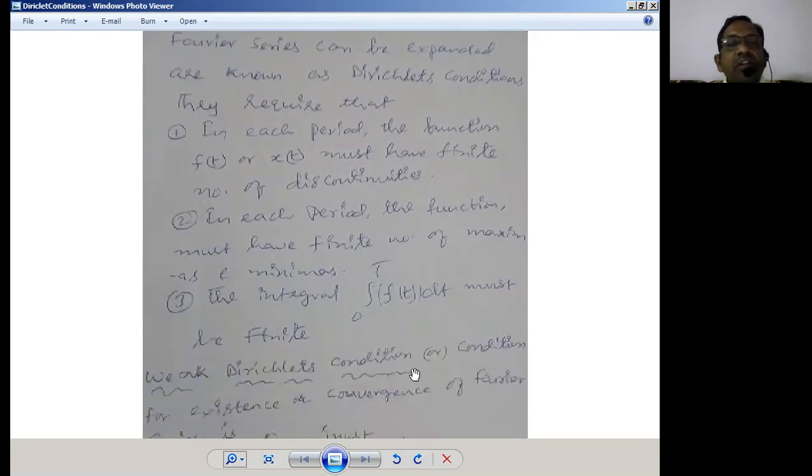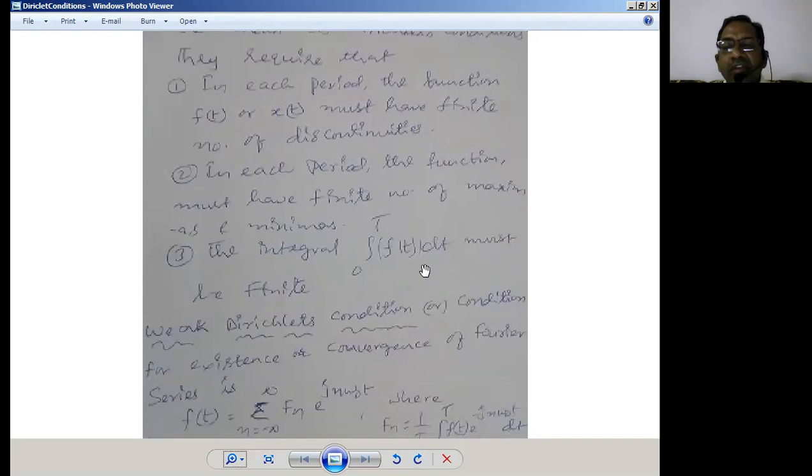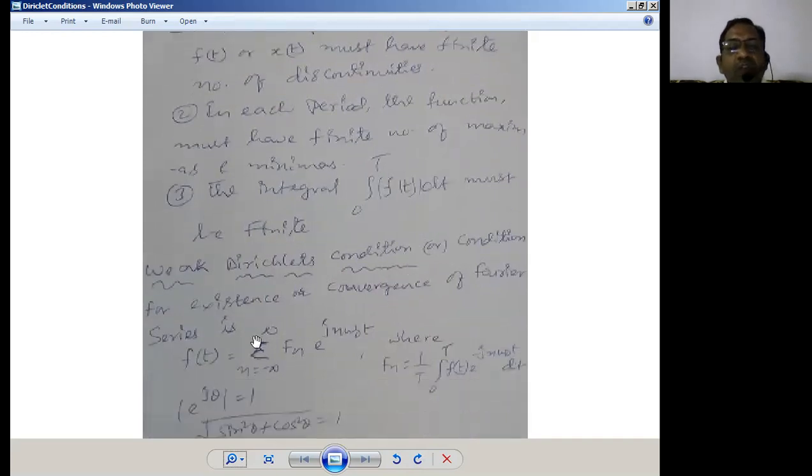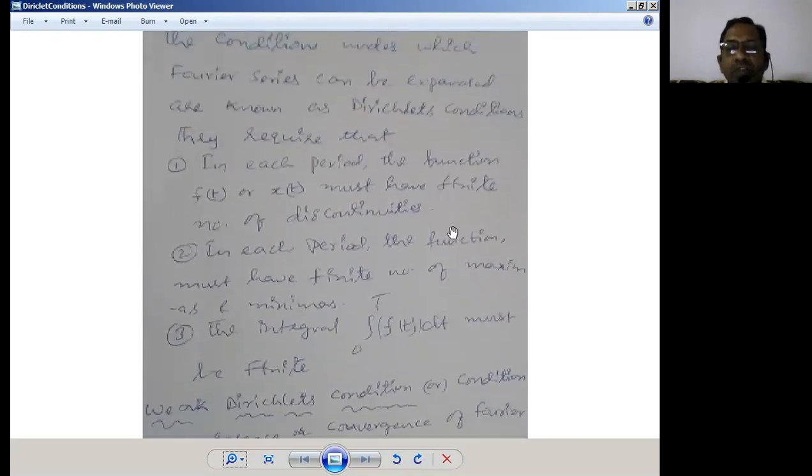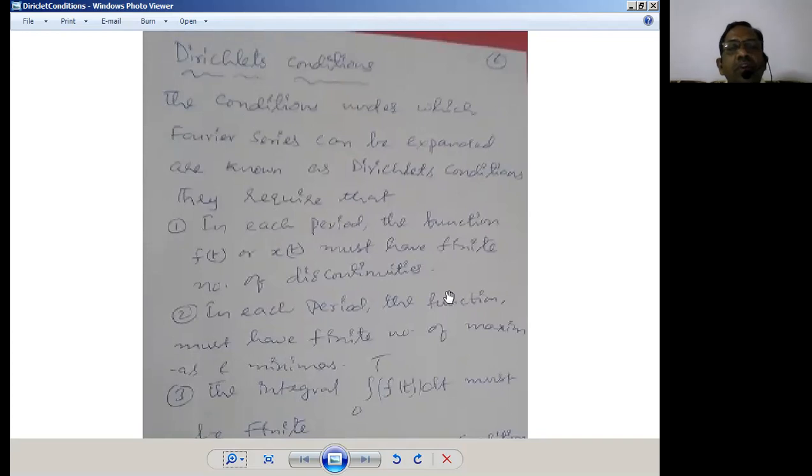Now, what are the three Dirichlet conditions? There are three Dirichlet conditions, and one more, the last one, which is the fourth, called the weak Dirichlet condition. But the first three are very much essential. What is the first one? They require that in each period, the function, maybe f of t, x of t, or whatever, must have a finite